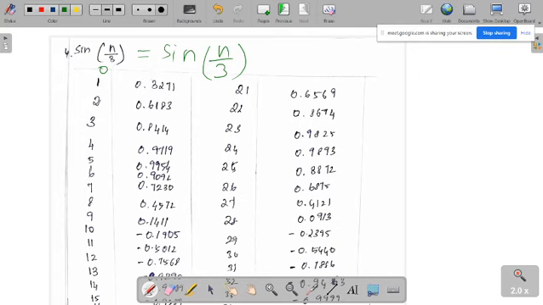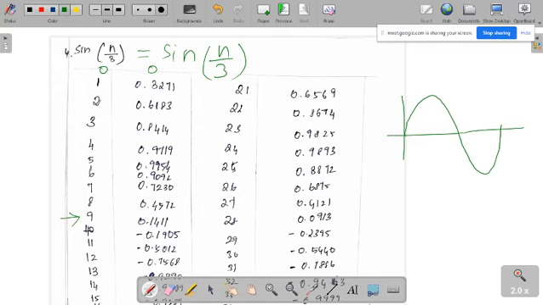When you put 0, definitely this is 0. When you put 1, it is increasing, and it keeps increasing up to this moment, then starts decreasing and reaches 0 at some moment. Then it will go negative and come back to 0.